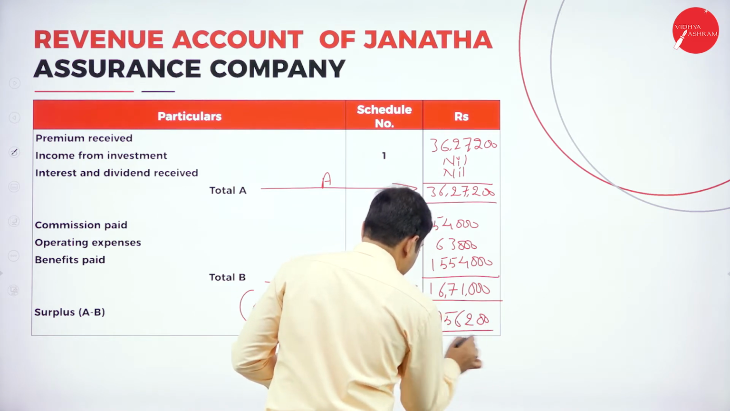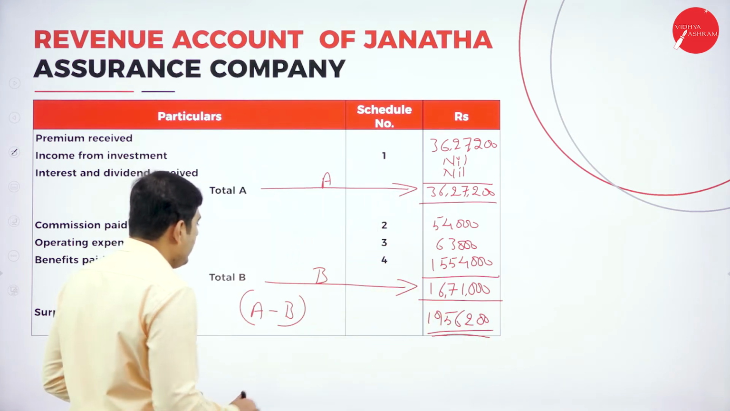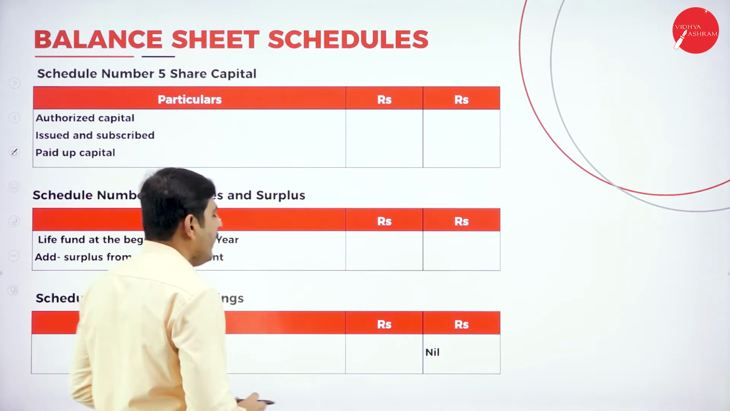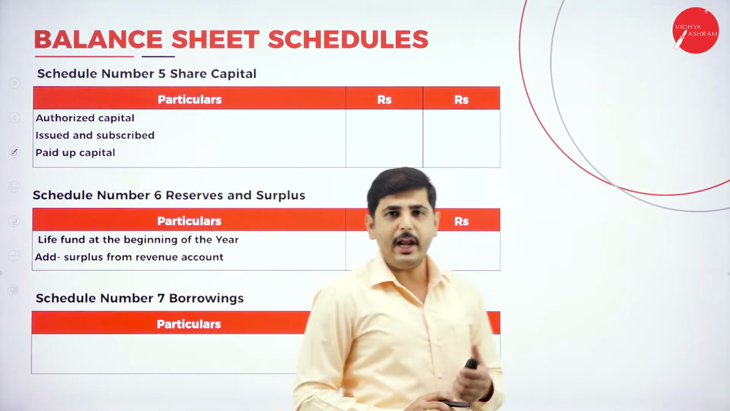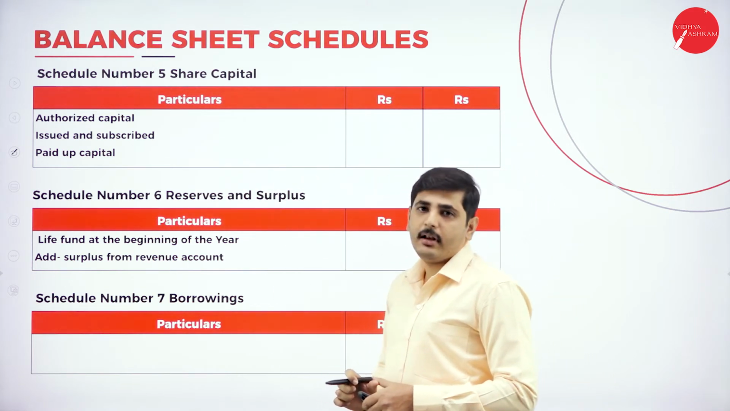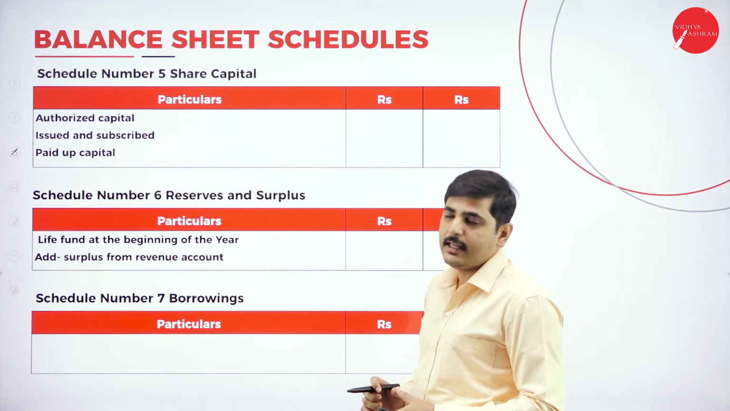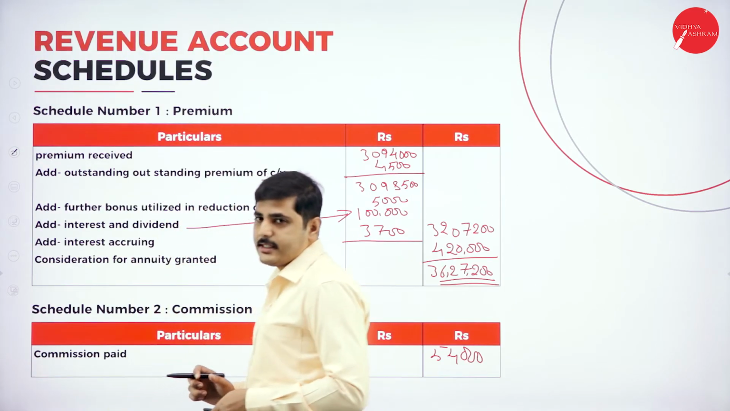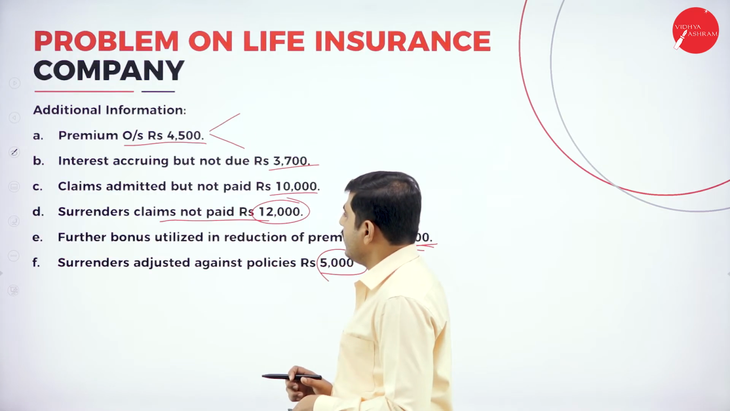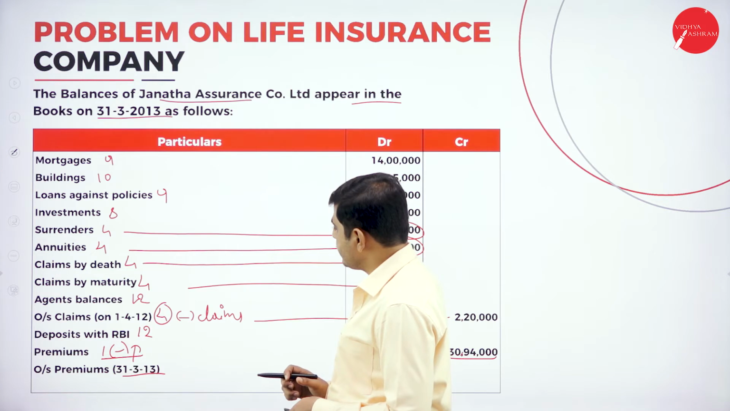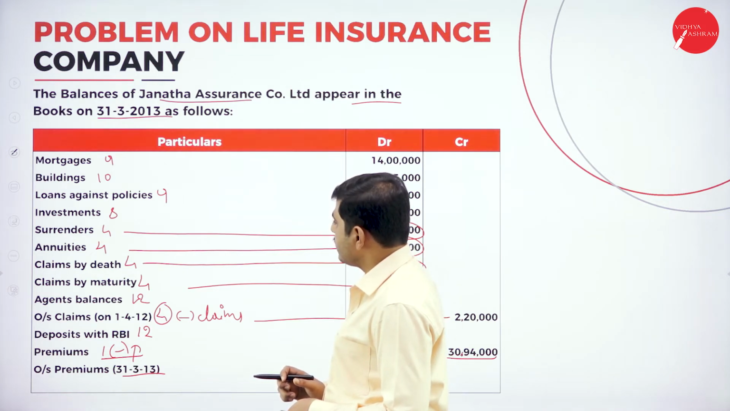19,56,200 is the surplus. Now we identify the surplus. Now let's go to the balance sheet schedule. The balance sheet schedule starts from schedule number 5, share capital, to schedule number 15. Next one, authorized capital. If he has given authorized capital, we can write the authorized capital. If there is no authorized capital, the amount issued and subscribed is considered as the authorized capital.